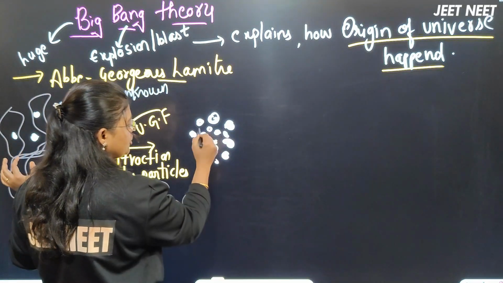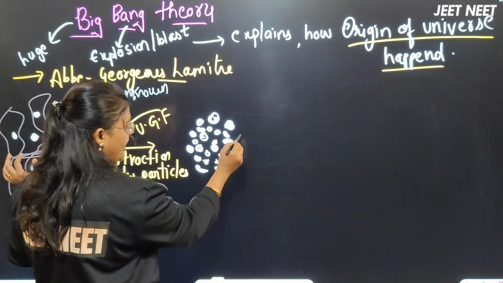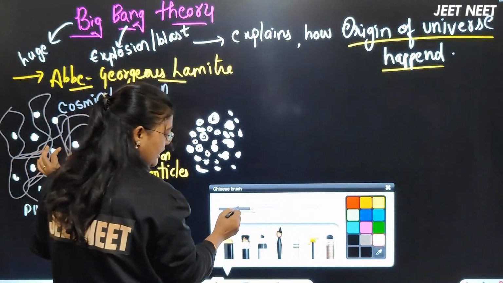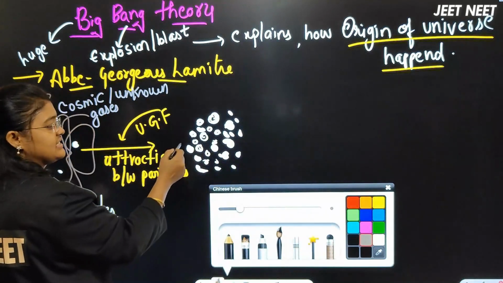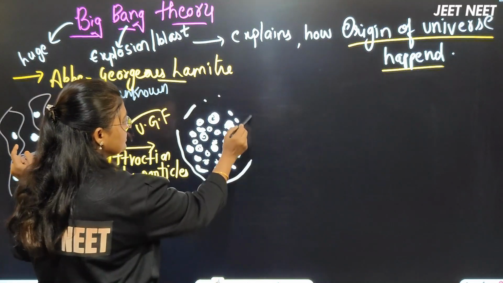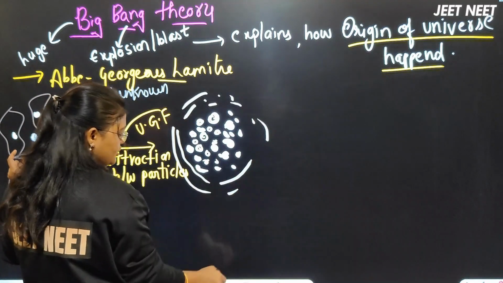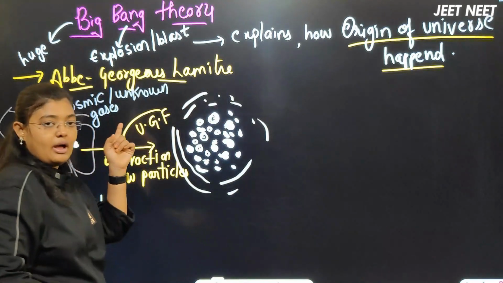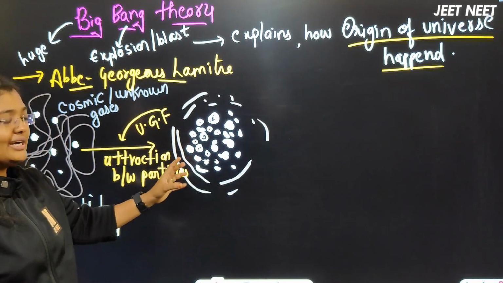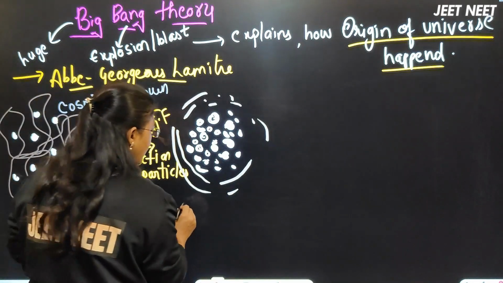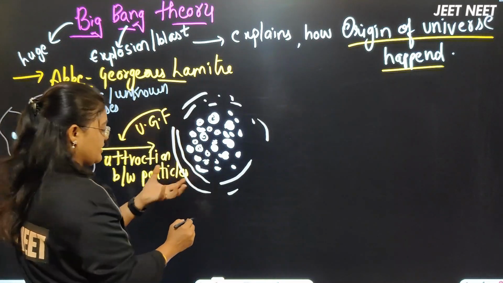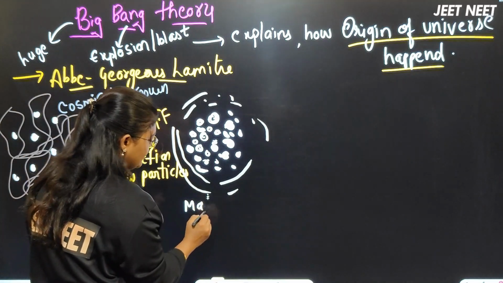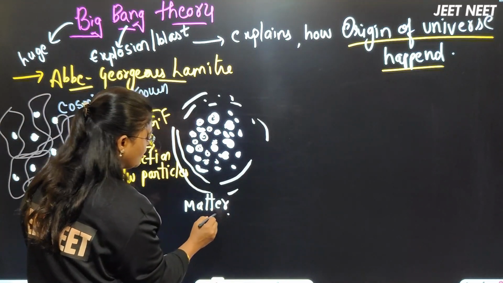The gases that were there formed a surrounding around them. Abbe Georges Lemaitre called this a condensed matter, or a ball-shaped matter.